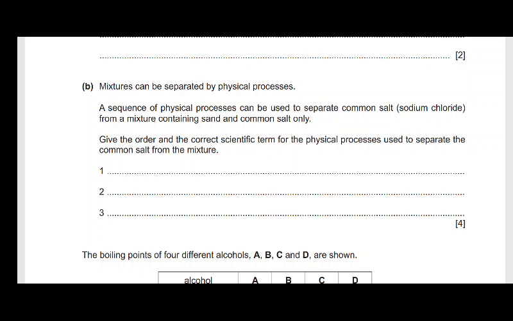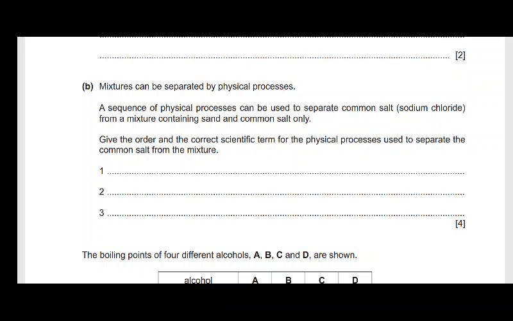So we have to give a sequence of processes. You have to give the sequence in the correct order to say, for us to separate these, you have to use this, and that. All right, now, the first step is to dissolve the mixture of sand and salt. And you know what happens when you dissolve the two? Only salt will dissolve, but sand will not dissolve.